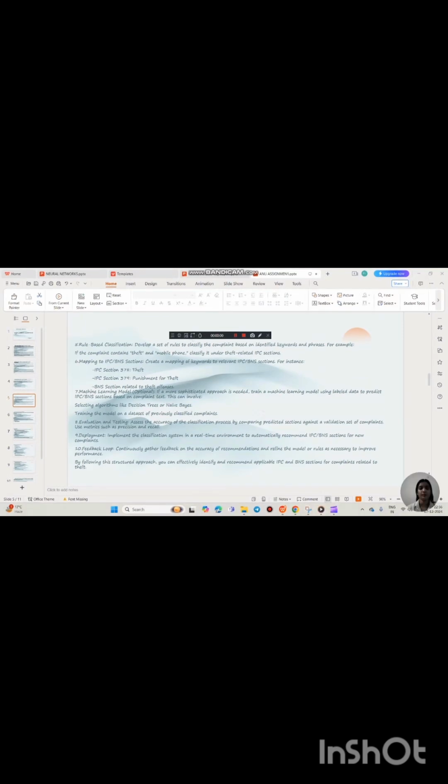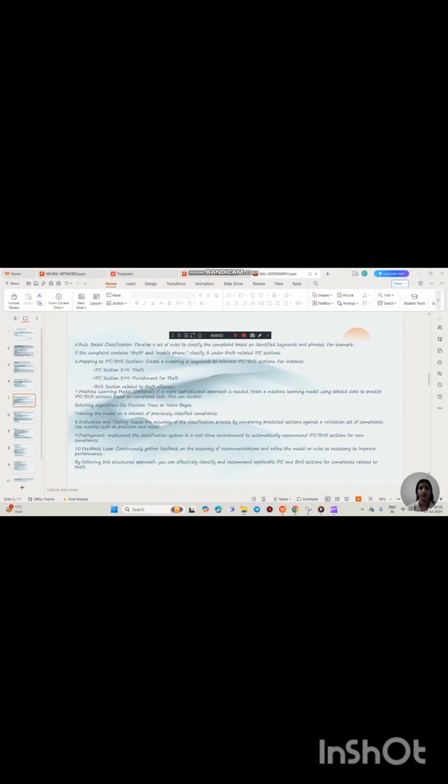Assess the accuracy of the classification process by comparing predicted sections against a validation set of complaints. Use metrics such as precision and recall. Step number 9, deployment. Implement the classification system in a real-time environment to automatically recommend IPC or BNS sections for any new complaints. Step number 10.